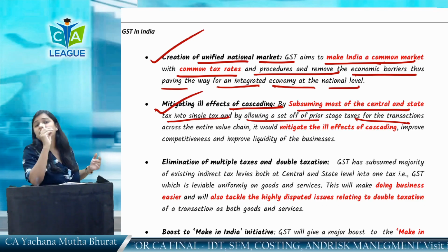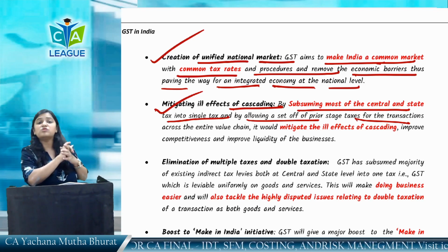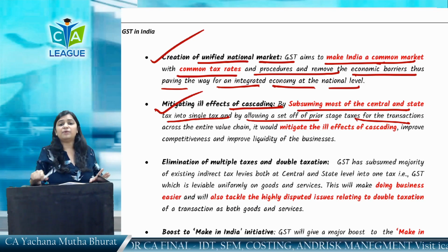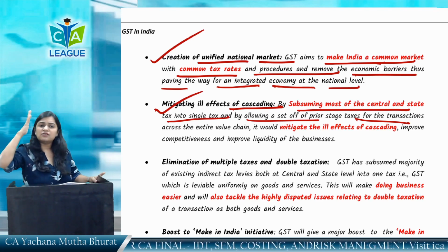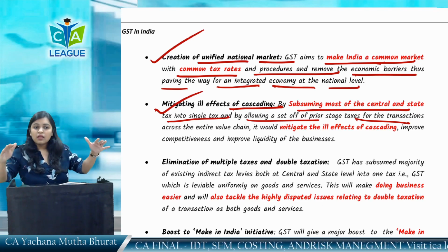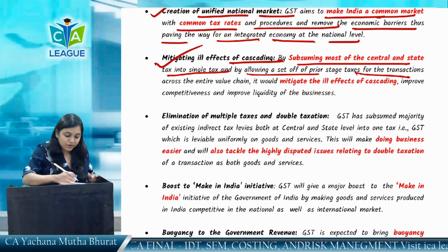Which example have we taken? The first example. Now I can take the credit of the laptop I have purchased, because GST is levied on the purchase. On my output consultancy services also GST is levied. I can take the credit. So mitigating the ill effects of cascading is a benefit.